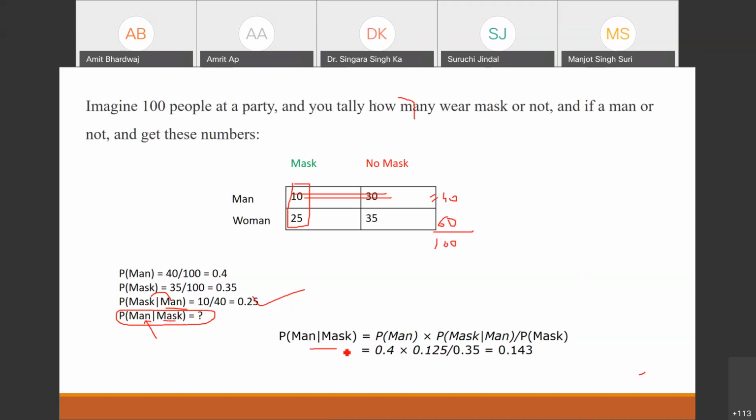So we can use this expression: probability of mask given man into probability of man, divided by the probability of mask. It means man with respect to the mask, you are interested in this probability. This is your Bayesian theorem basically. These two definitions are inverse to each other. Here we have the man as the conditional probability, here we have the mask as the conditional probability. So by multiplying this one, we get this probability. Is it okay?